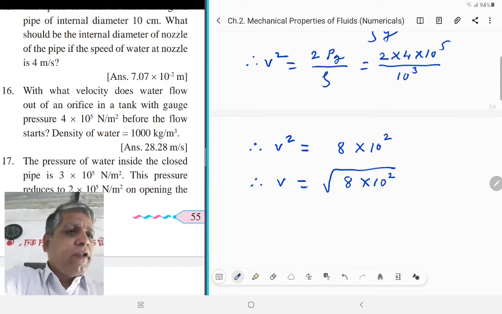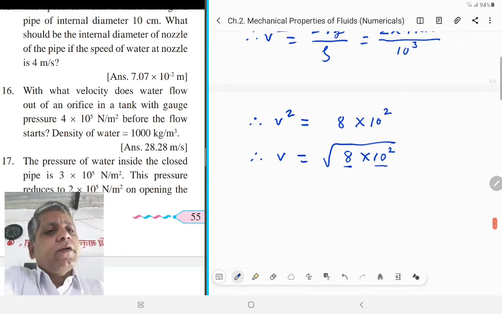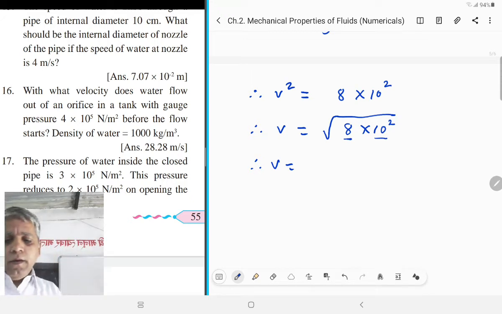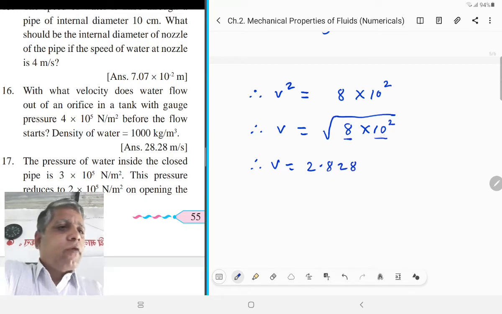Here the power of 10 is even, and the number is a single digit, that is 8. Therefore, take the square root. See the square root tables of 1 to 10, and we get square root of 8 is 2.828, and square root of 10 raised to 2 is 10 raised to 1.